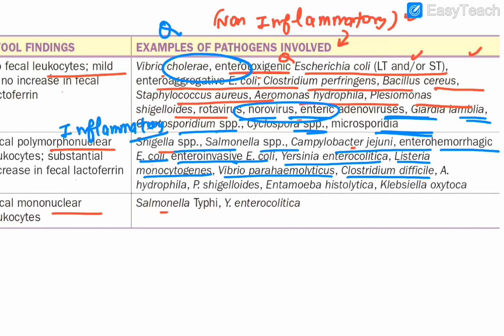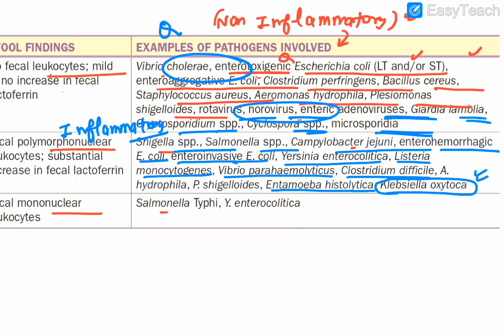Okay. Along with that, you can remember this name of the protozoa. That is Entamoeba histolytica. And there is a rare variety of Klebsiella. We know pneumoniae, but this is oxytoca. Okay, so Klebsiella oxytoca associates with inflammatory form of diarrhea. So remember these all important ones regarding the inflammatory form of diarrhea.